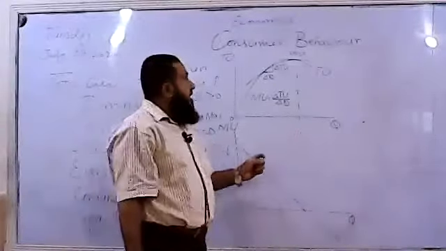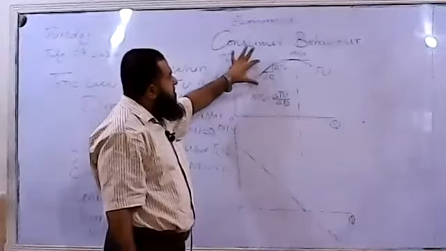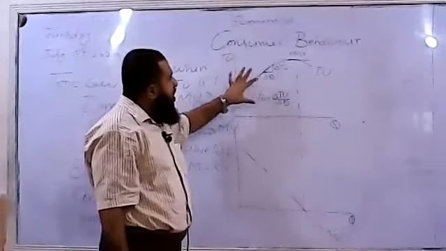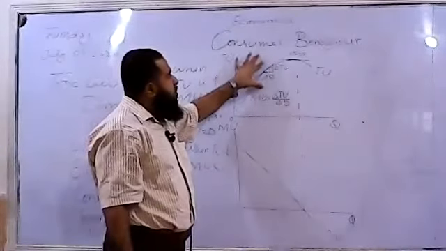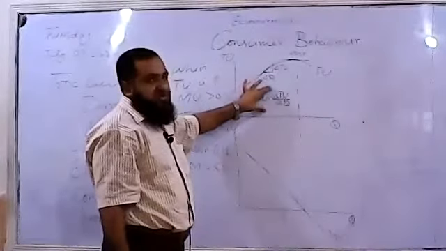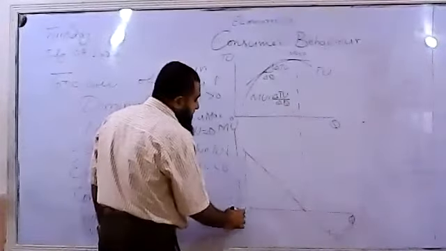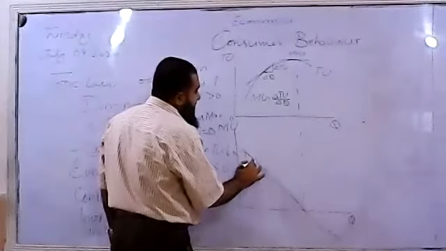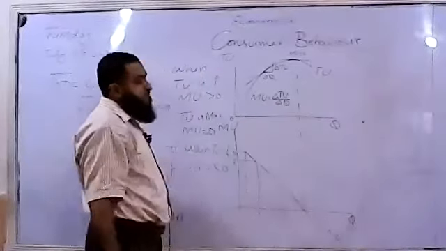So when we want to find marginal utility from the total utility, it is the slope of the total utility curve. If we find the slope at every point, we will get the marginal utility. So if I say for the first unit, marginal utility was 10. Now for the second unit, marginal utility is 8.